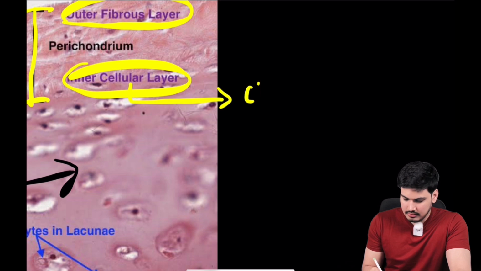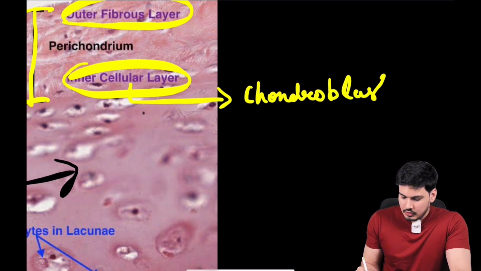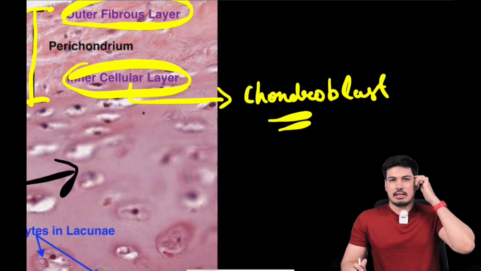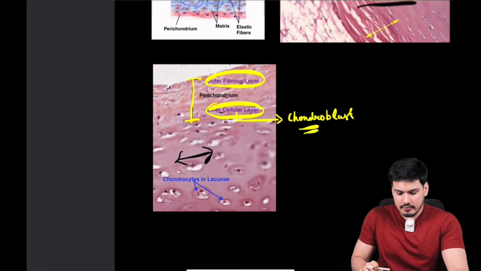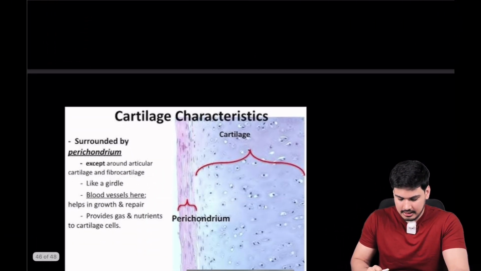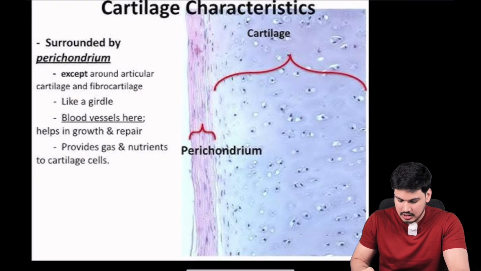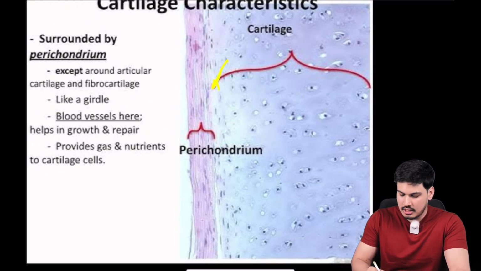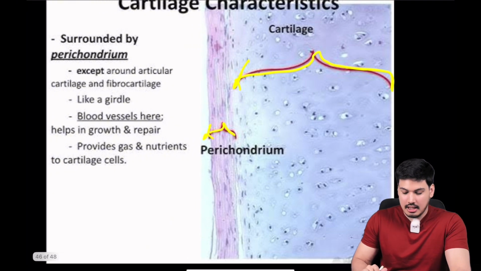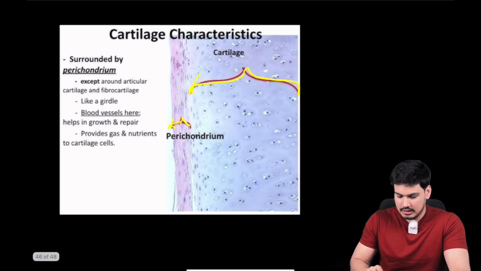Cellular also contains chondroblast, which forms new cartilage. Okay, good to go with cartilage. Everybody fine? Let's see another beautiful picture. See, this part is your cartilage and this part is your perichondrium. Perichondrium.